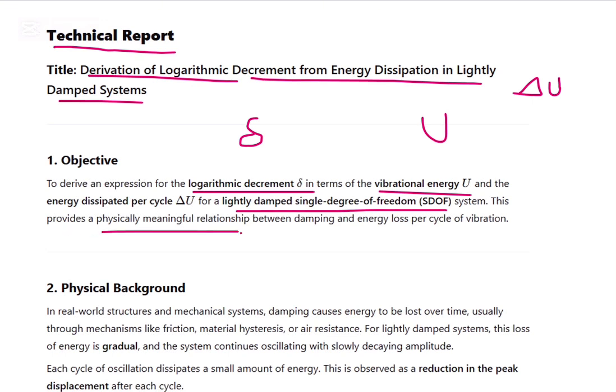This provides a physically meaningful relationship between the damping and energy loss per cycle of vibration. So what is the relation between the damping and energy loss? That we are going to find out.